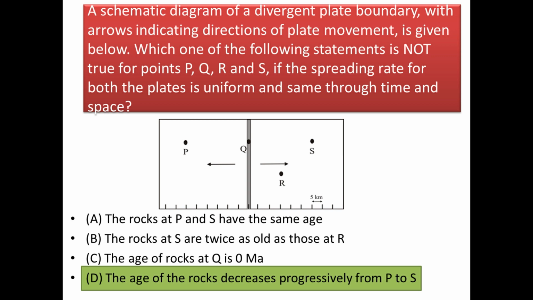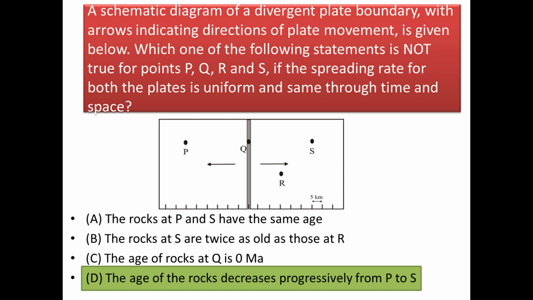Next, the rocks at S are twice as old as those at R. So you can see the distance from center to R is almost half the distance of center to S. So this statement is also correct. Next we have the age of rocks at Q is 0 million years. So the rocks that are found exactly at the mid-oceanic ridge are the youngest, so their age may be considered as 0 million years. So option C is also correct.